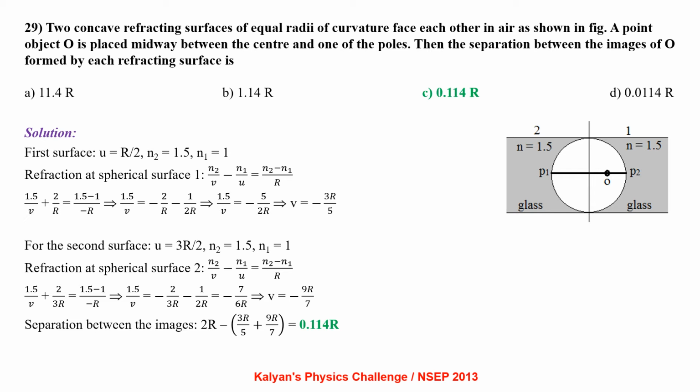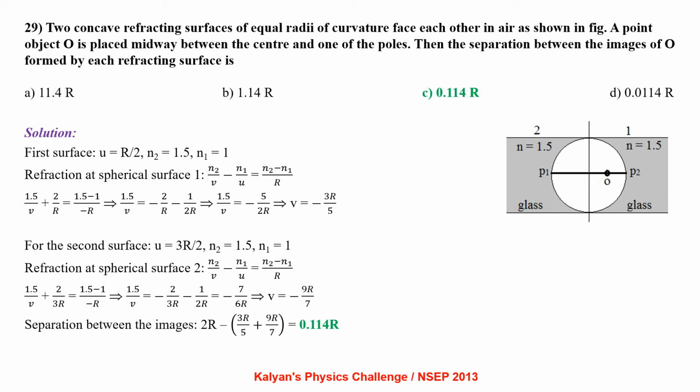Refraction at the spherical surface 1: n2/v - n1/u = (n2 - n1)/R, that is 1.5/v + 2/R = (1.5 - 1)/(-R), which gives us v = -3R/5.